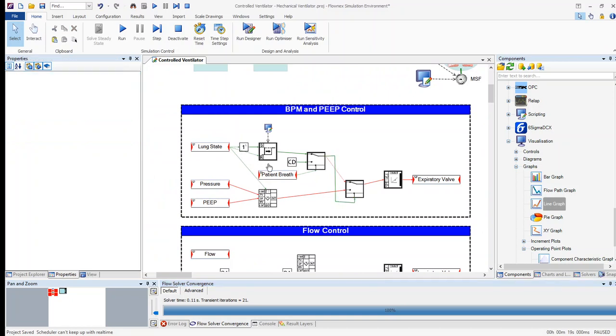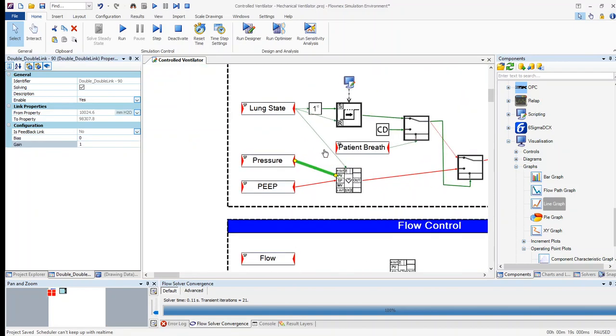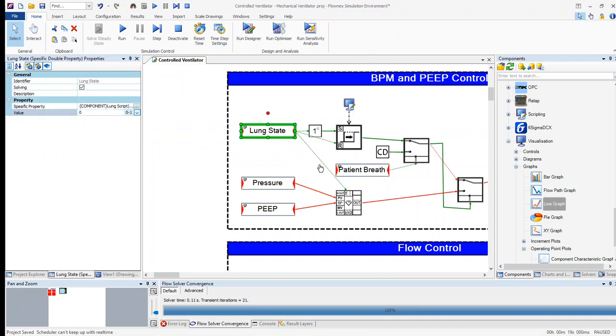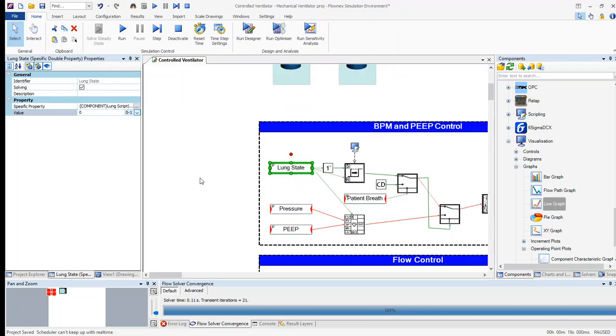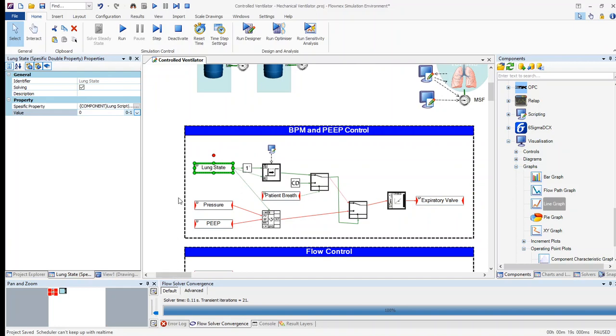Furthermore, as indicated in the beginning, the green lines indicate digital variables and the red lines indicate analog variables. If the line is dotted as shown, it means that an analog component is transferring a value to a digital input as shown. But Flownex will not have a problem with this as long as the input for the analog component is either a 0 or a 1. Let us jump back to our presentation.